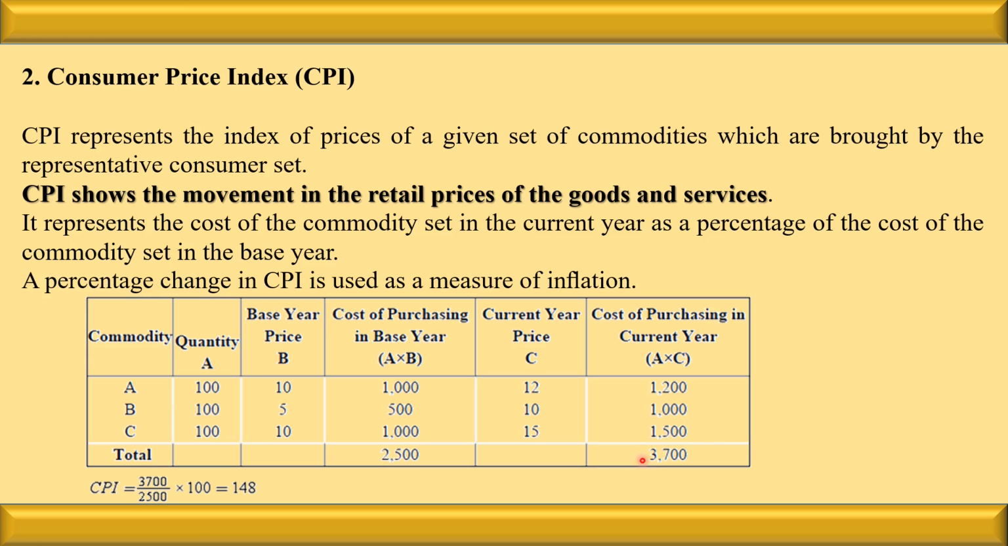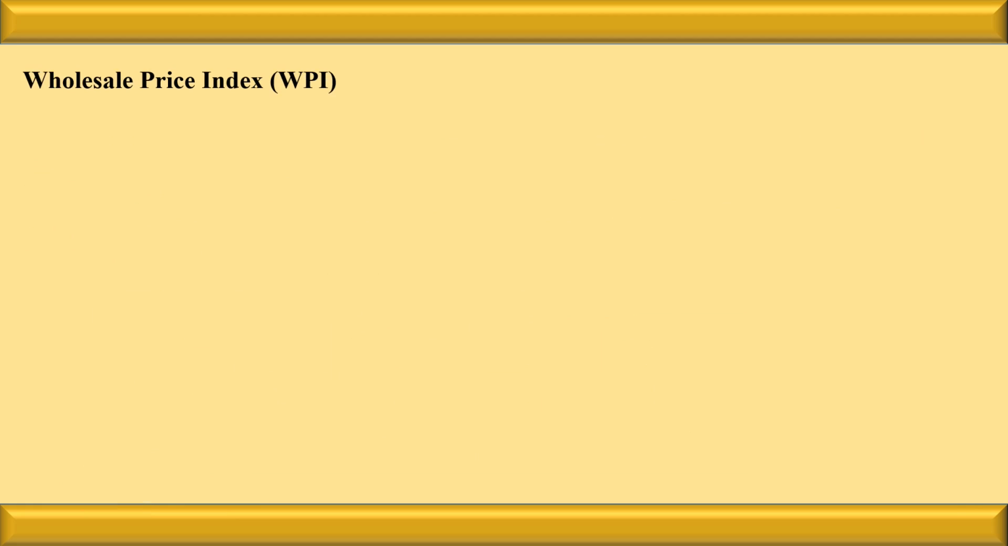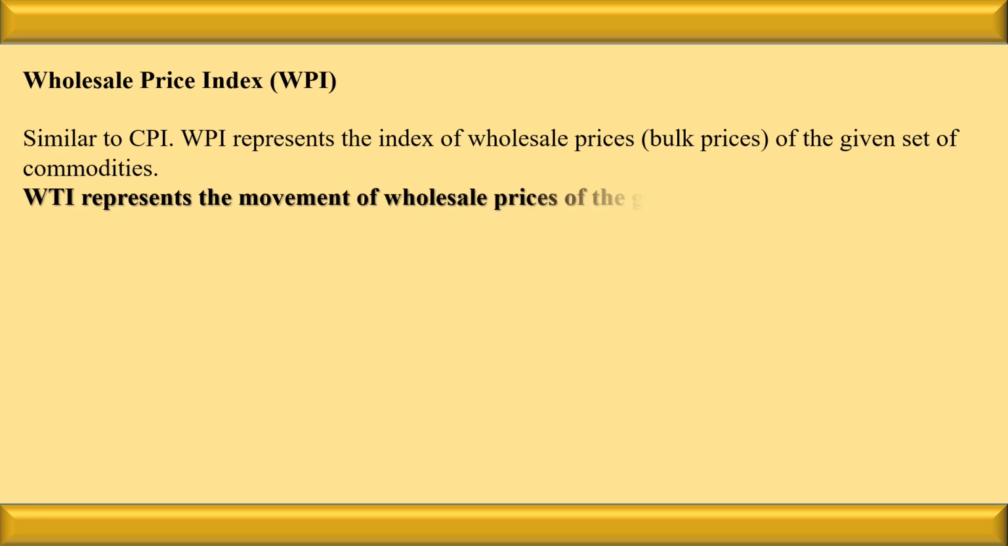The total cost of purchase in the current year is 3700, whereas in the base year it is 2500. Consumer price index is the cost of purchase in the current year multiplied by 100 divided by the cost of purchase in the base year, and it will become 148%. So we can say that inflation is 1.48 times. Now let us see what the wholesale price index is. Listen, wholesale price index represents the movement of wholesale prices of the goods and services.